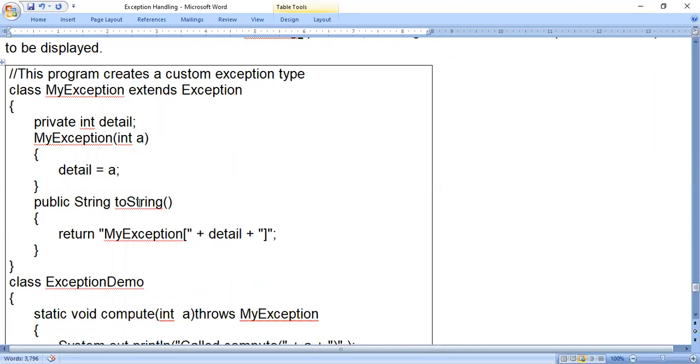Next, public String toString. Now you see, the toString method is already present in the Exception superclass. That method we cannot see. It is present in the Java class library. Now, if once again I write that method, what happens? This concept is called method overriding. Method overriding means code will be present in the superclass, and in the subclass we are going to change the code. So our own code we will write. That concept is called method overriding.